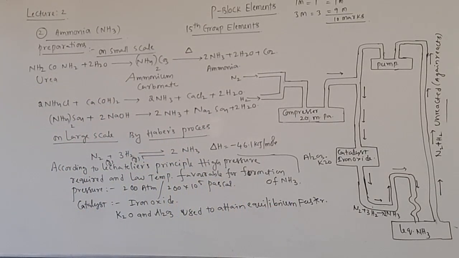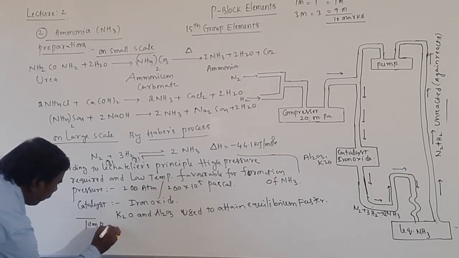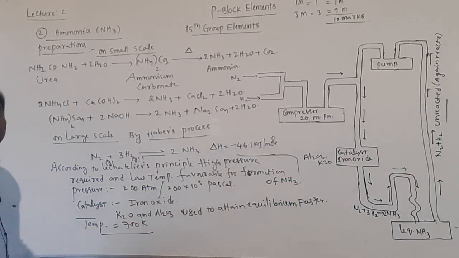Pressure, temperature, catalyst. Temperature is 700 kelvins. To prepare ammonia, the temperature required is 700 kelvins. Okay, this is under the preparation of ammonia.